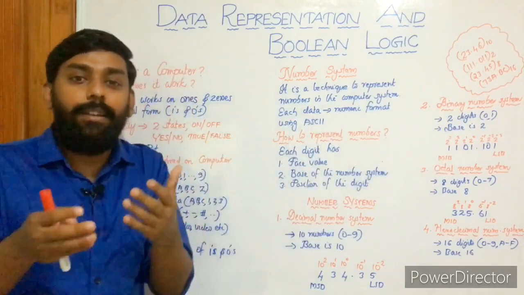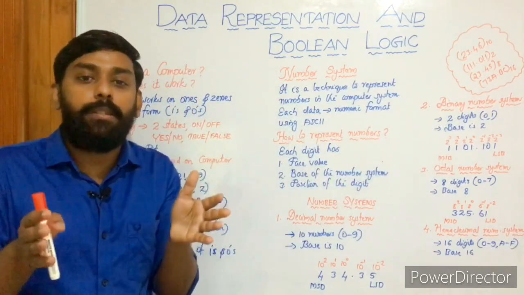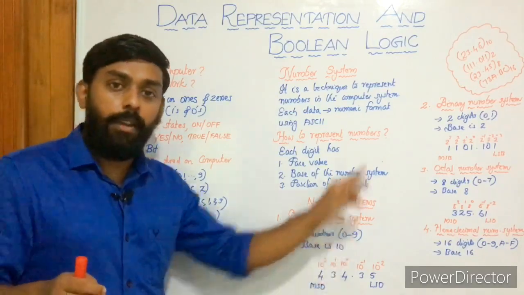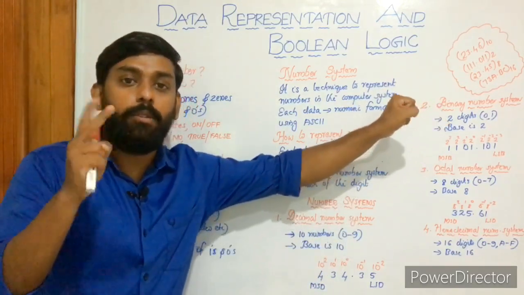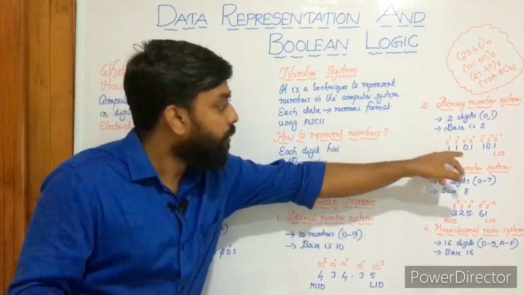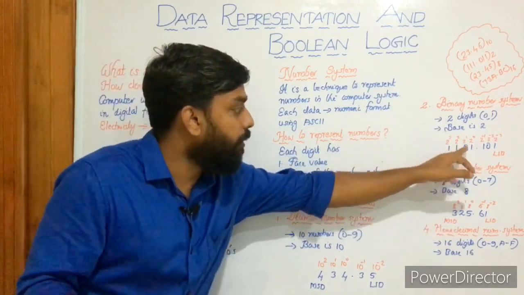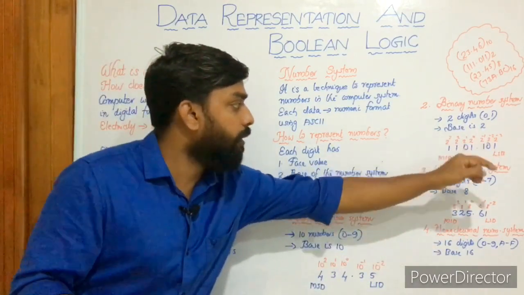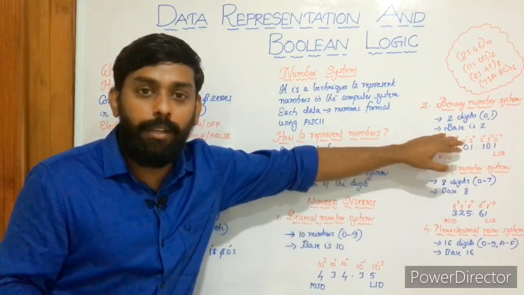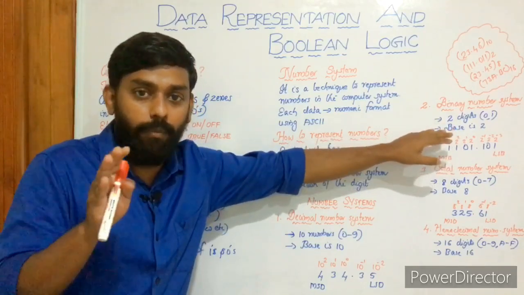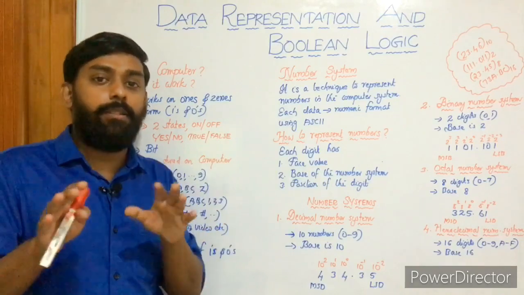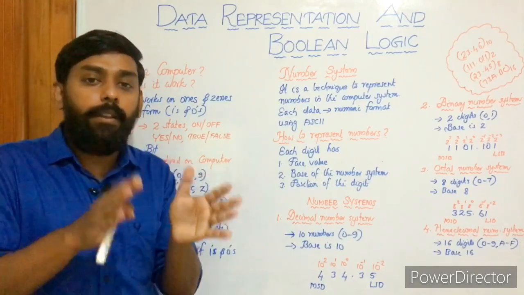So since it has only two digits, the base of the number system will definitely be 2. Here we have 10 numbers, that's why the base is 10. Here we have only 2 numbers, so the base is 2. Very logical, okay? So we have an example here, 1101.101. Can you have 4 here? The digit 4? No, of course. Why? Because it can have only ones and zeros. In binary number system, you cannot have any number other than 0 and 1.